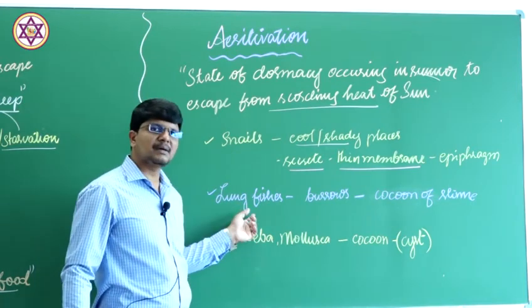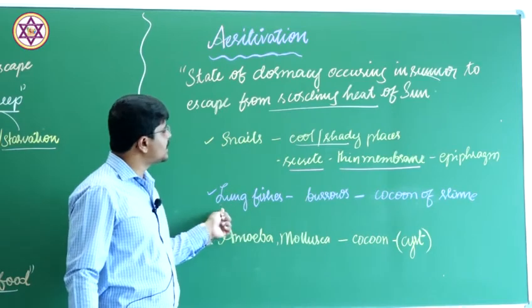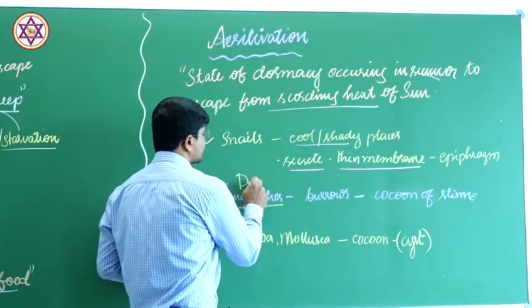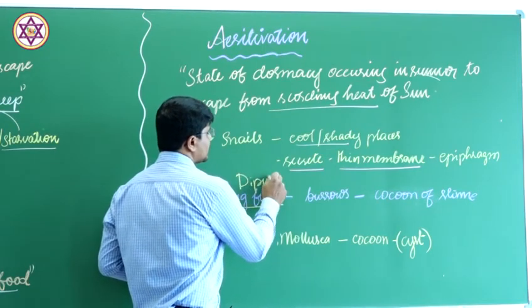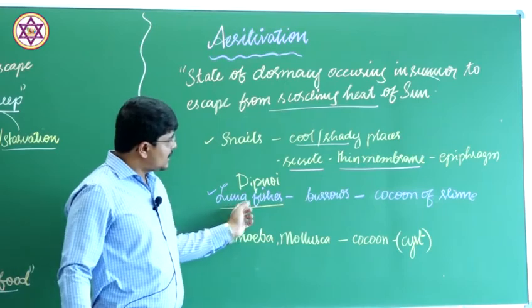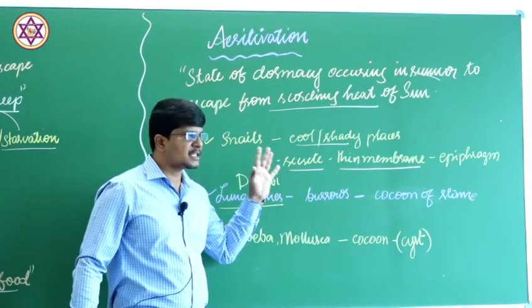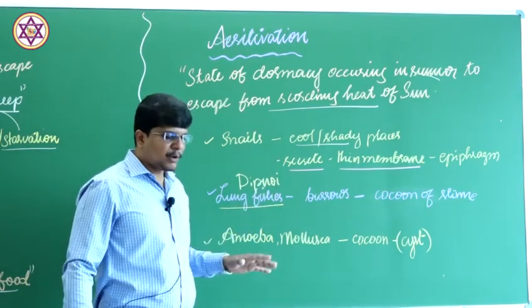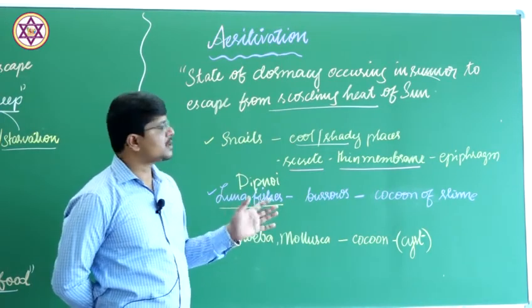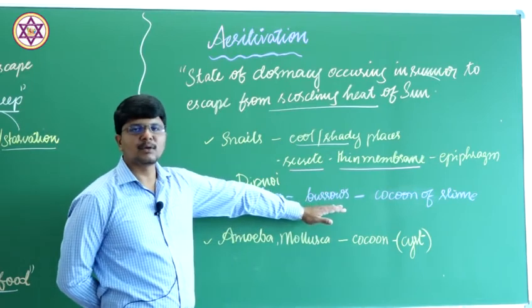And the best example for estivation is lungfishes, or the Dipnoi. The lungfishes burrow during the summer season when the water body dries up. The water body dries up, there will be no water.